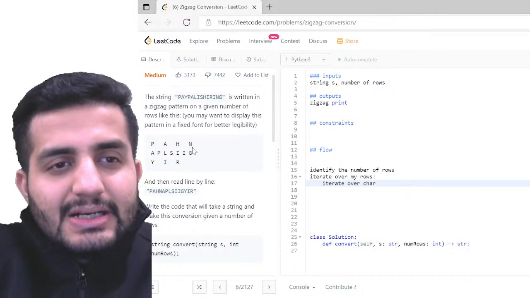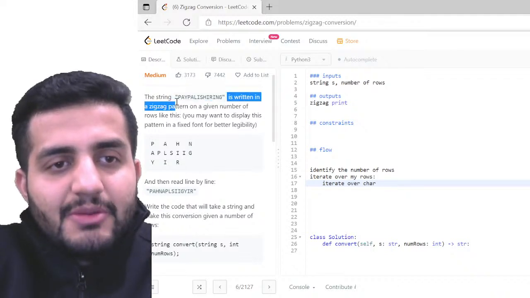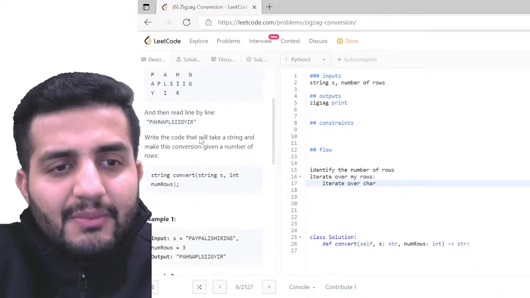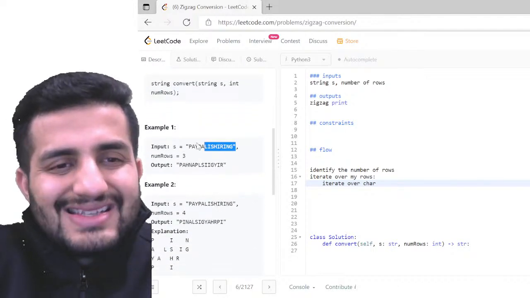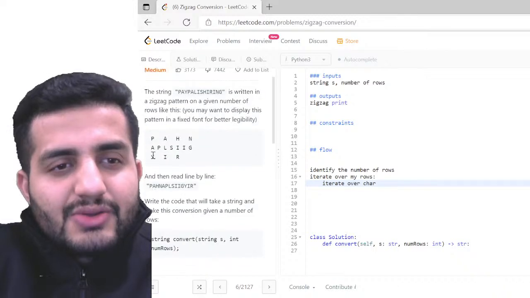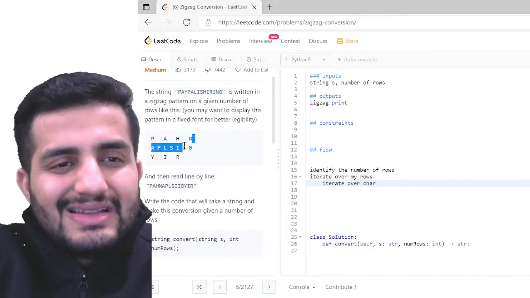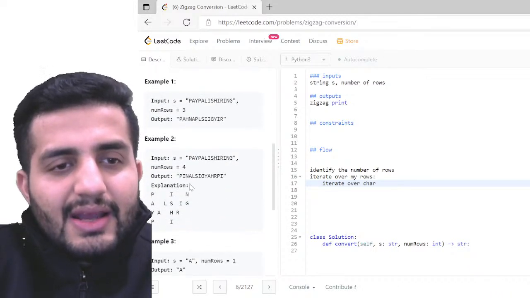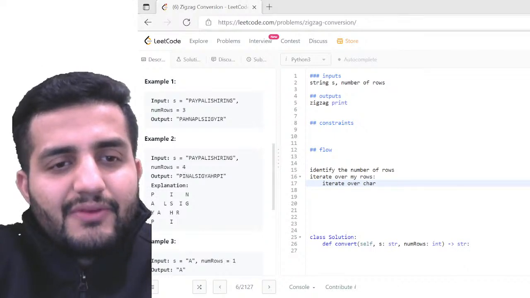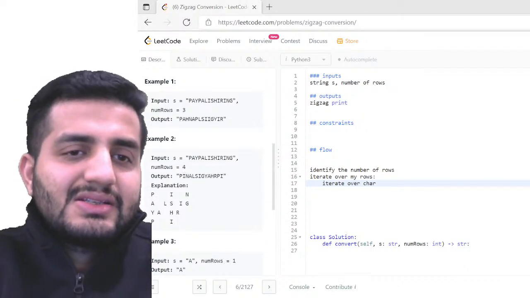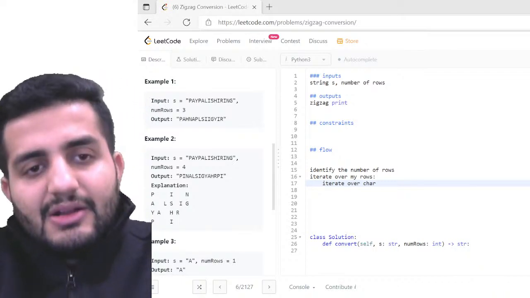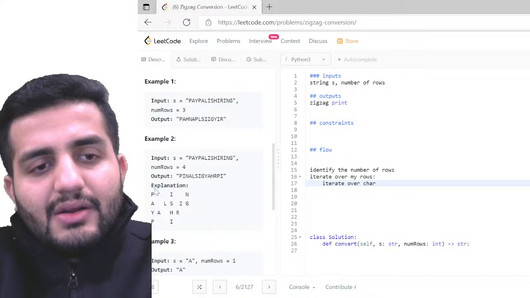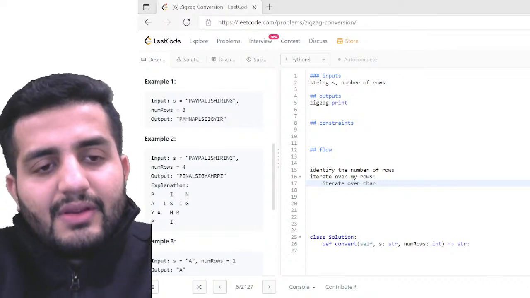So basically, this is my input every time: PayPal is hiring, and I have to write the code. So this will be my 4 cycles basically. And if the number of rows is say 4, then it would be like 1, 1, 2, and 3, right? So I cannot do that. How can I do it?